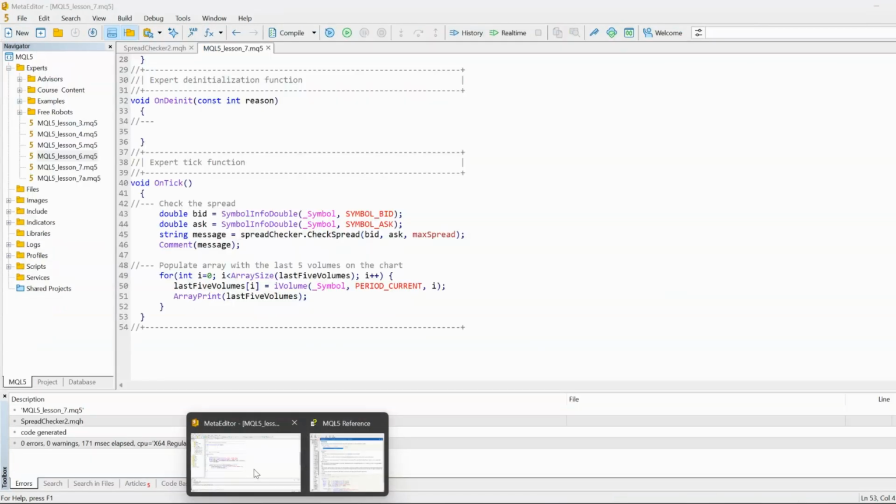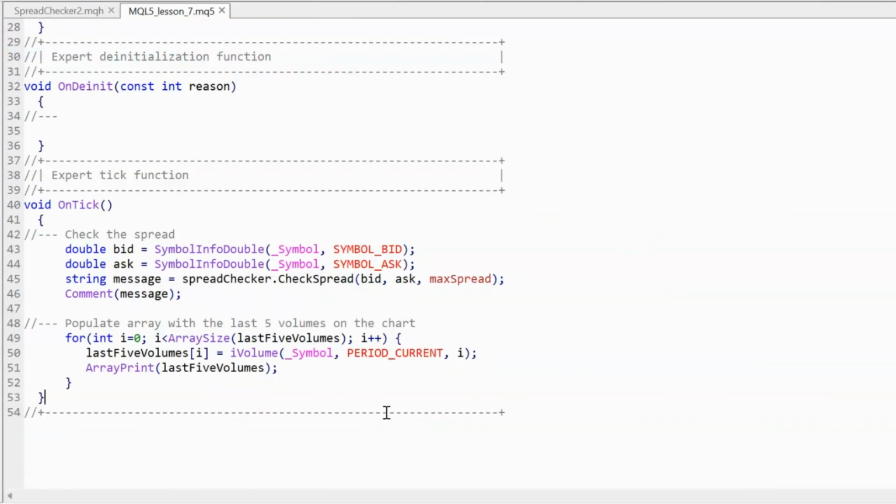So we'll go back to the MetaEditor now, and we'll put that information. We're going to use a while loop now to put that information on the chart rather than in the experts tab. So we're going to put another comment section to explain to ourselves what we're going to do. So we're going to comment the list of the last 5 volumes on the chart.